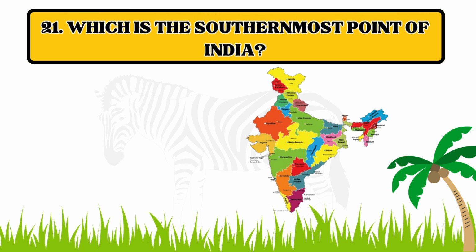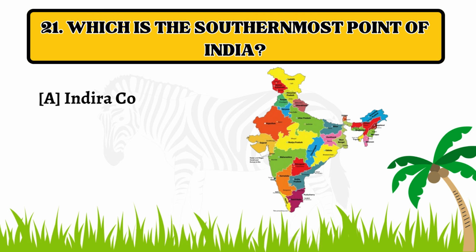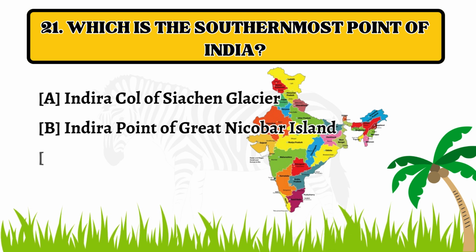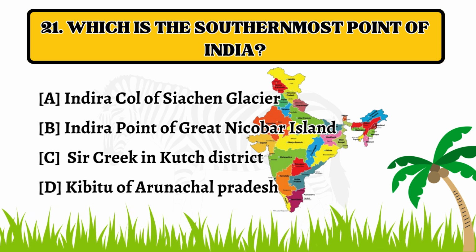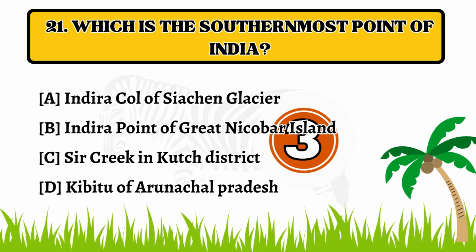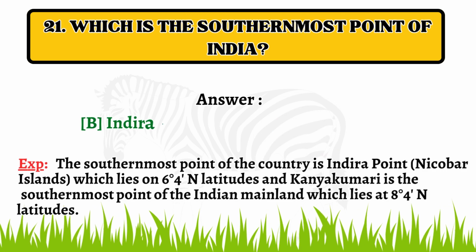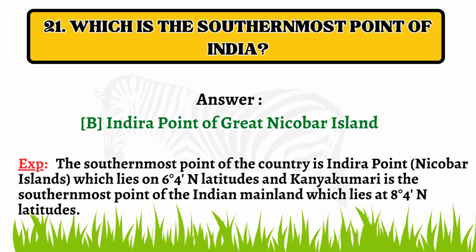Question number 21. Which is the southernmost point of India? Option A, Indira Col of Siachen Glacier. B. Indira Point of Great Nicobar Island. C. Sir Creek in Kutch District. D. Kibithu of Arunachal Pradesh. The correct answer is option B, Indira Point of Great Nicobar Island.